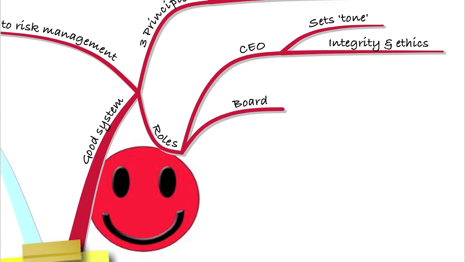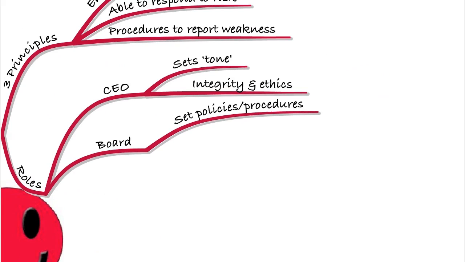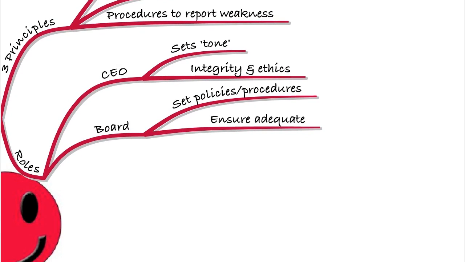What about the rest of the board then? Well, remember, the board are responsible for internal controls under our corporate governance rules. So the board are going to set the policies and procedures that are there within the organisation. They need to not only set them, but they need to ensure that they're adequate. So they'll have an internal audit function usually, remember, and they'll make that internal audit function so that it can go and check that controls within the organisation are adequate.